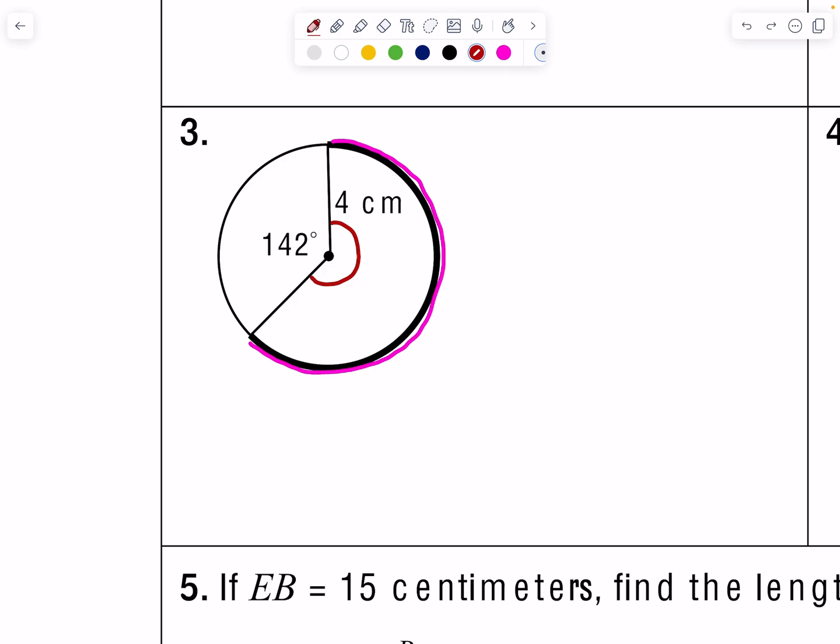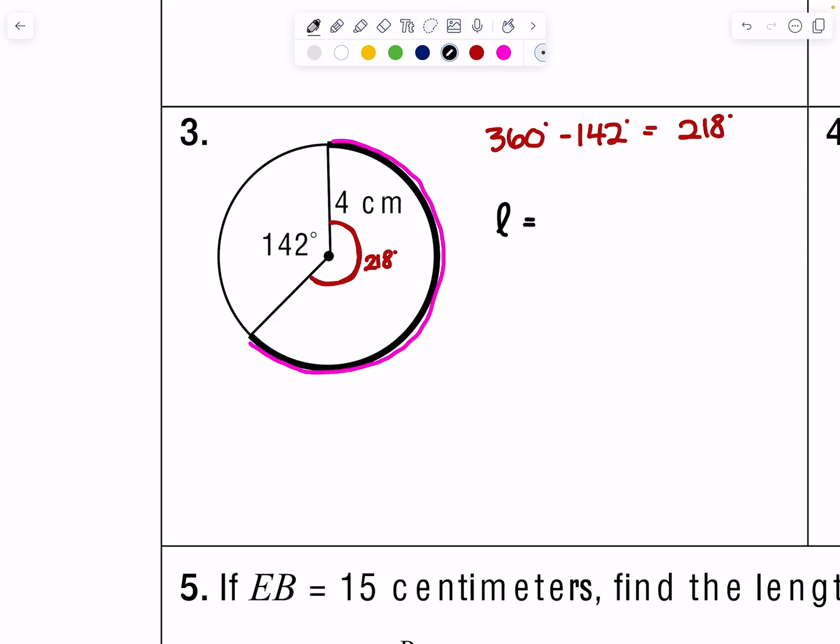So 360 degrees minus 142 degrees equals 218 degrees. So this entire degree measure is 218 degrees. Now I can go ahead and start finding my arc length.